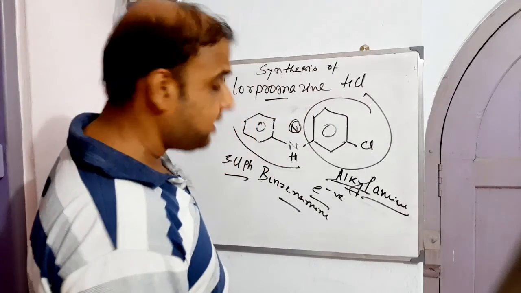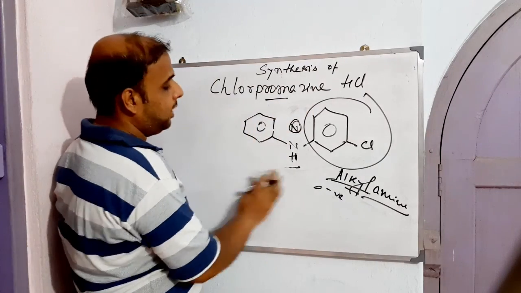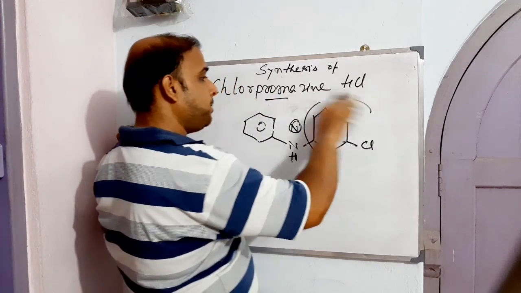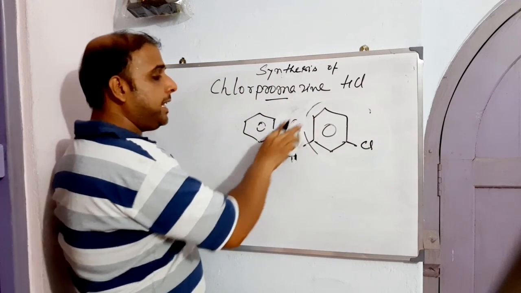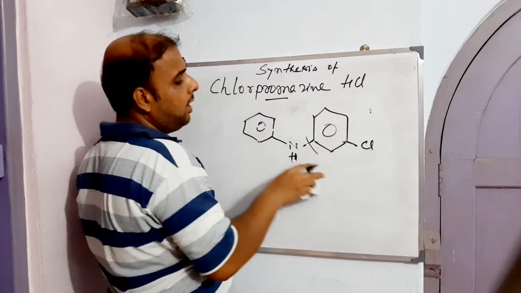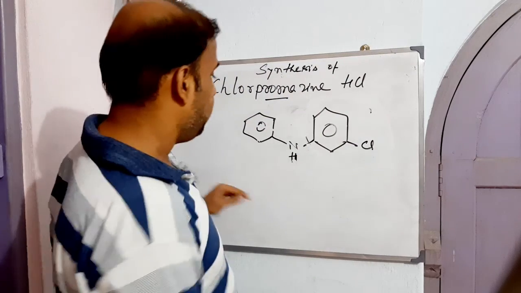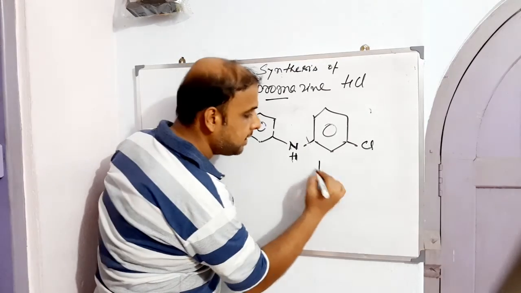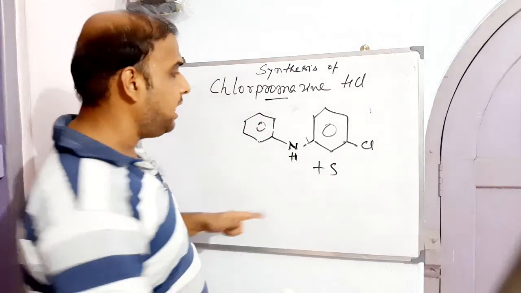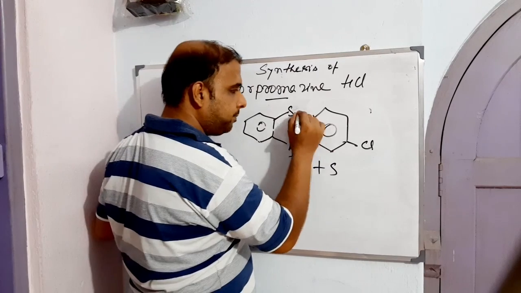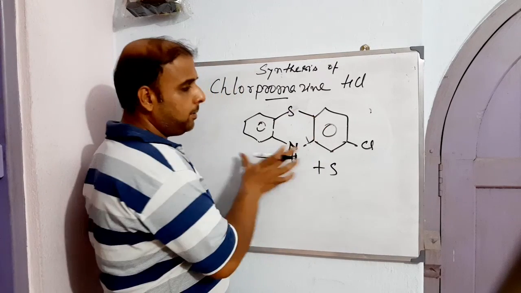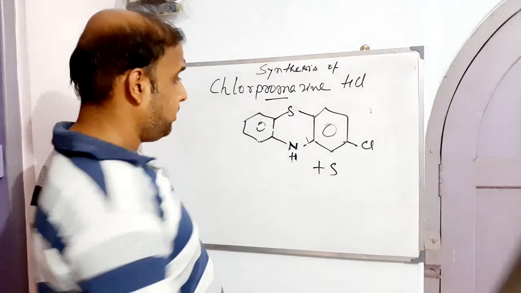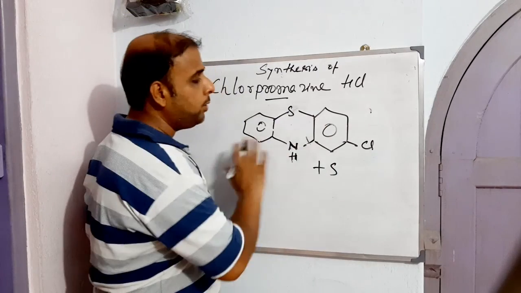Now we need to make another bridge on top of this system. For that, we need to react this particular reagent with sulfur. What will this sulfur do? The sulfur will form a bridge here. So on treatment, we get the phenothiazine: 2-chloro-10H-phenothiazine.